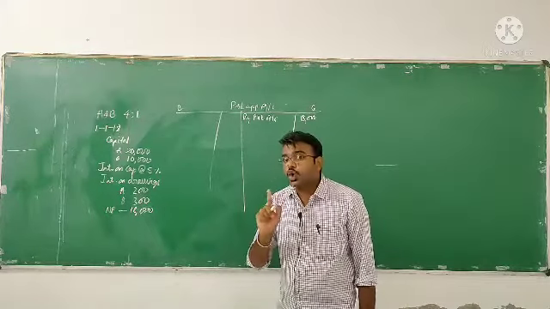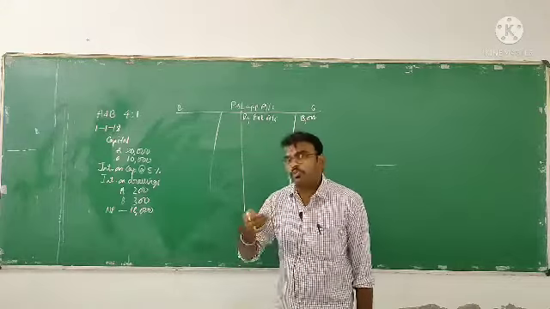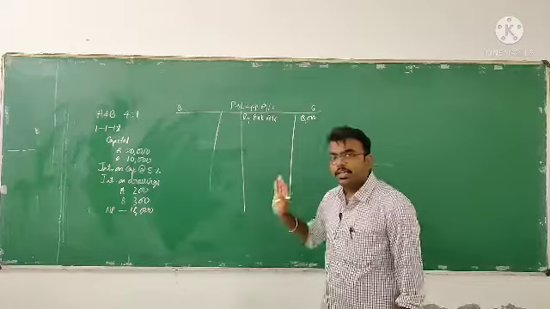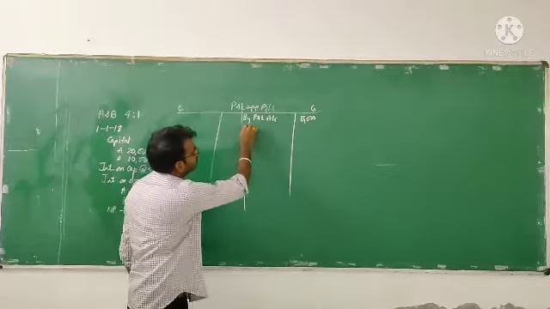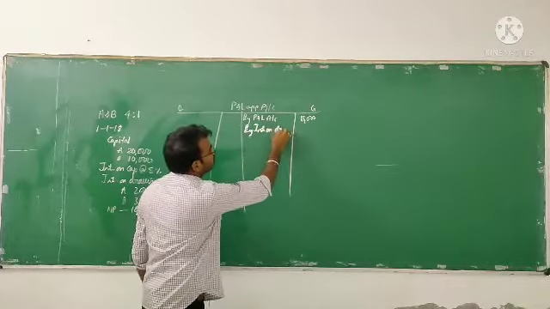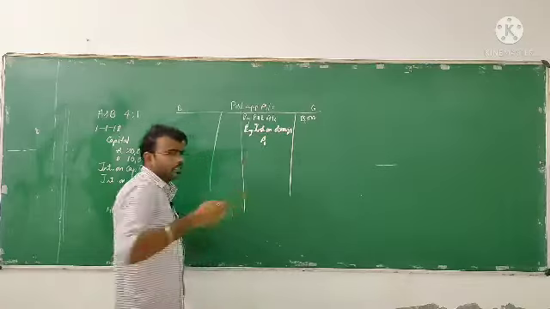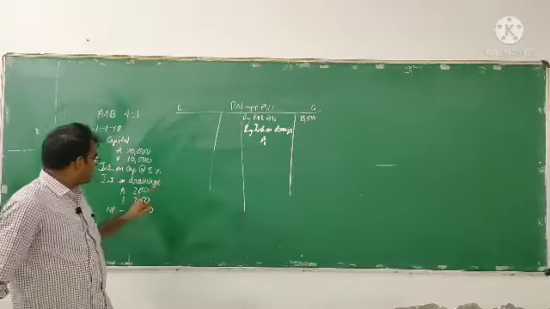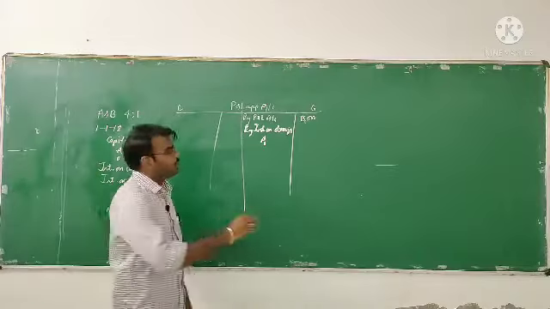Next we have interest on drawings. Since interest on drawings is an income to the firm, that has to be entered on the credit side. By interest on drawings, for A we are charging 200, and for B we are charging 300 rupees.